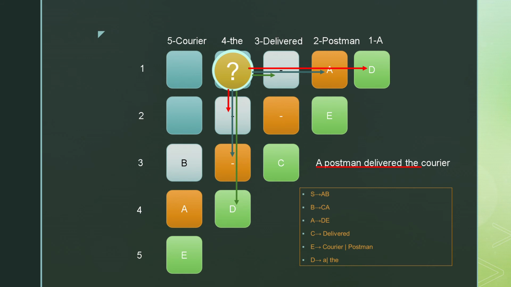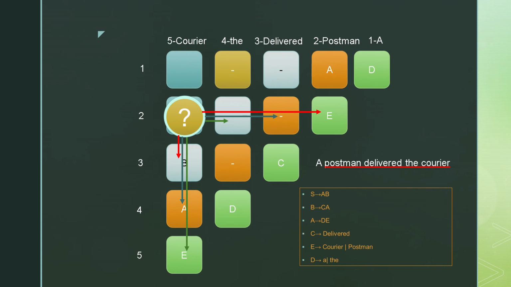That is, concatenate "a postman" as one string and "delivered the" as the other. Involve concatenating of A with phi represented with blue arrows, which is not possible. So we move on to the last possibility. That is, we consider "a postman delivered" as one string and "the" as the other. This would involve us concatenating phi with D. As we have already seen it numerous times, this cannot be done, and so we fill 1, 4 with phi.